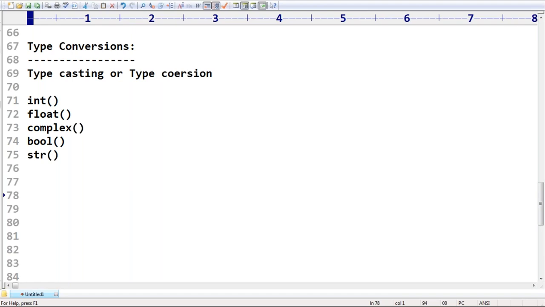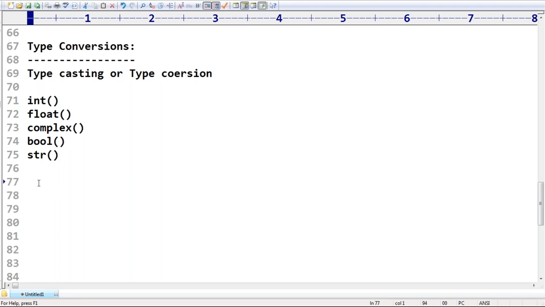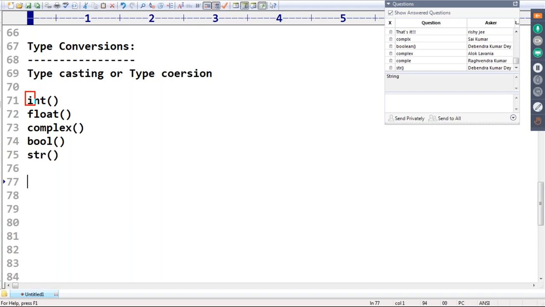So int, float, complex, bool, and str: these 5 things are considered the typecasting functions. Remember that. These are data type names only, so you are not going to get any new terminology.